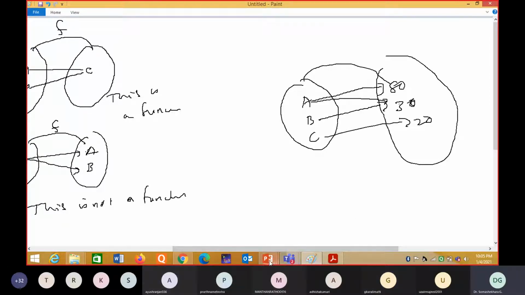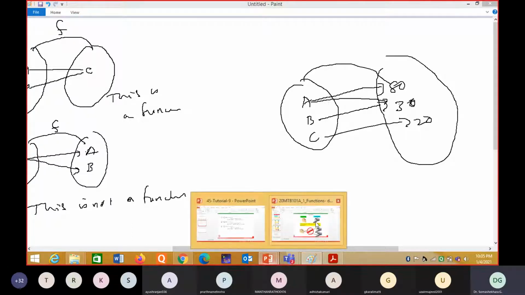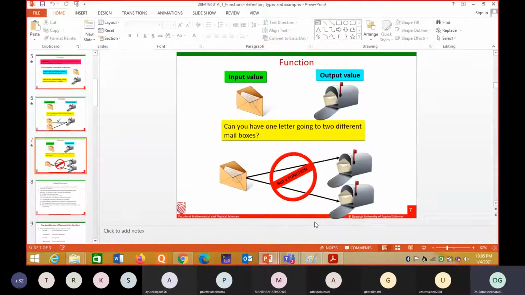Suppose you are writing a mathematics exam. You are scoring 60 marks. 60 marks means one number. So it is mapped to one number. Each student is mapped to one number. So one student cannot score two marks in a mathematics exam. He cannot score 60 marks and 70 marks like that. Is it possible in a single subject? That is not possible. No, sir.